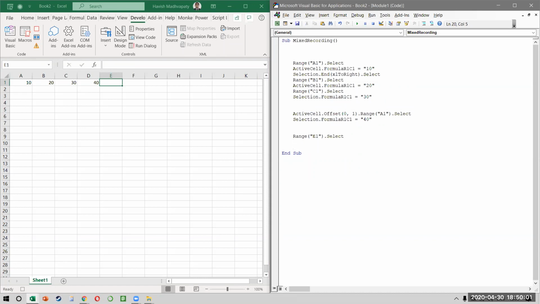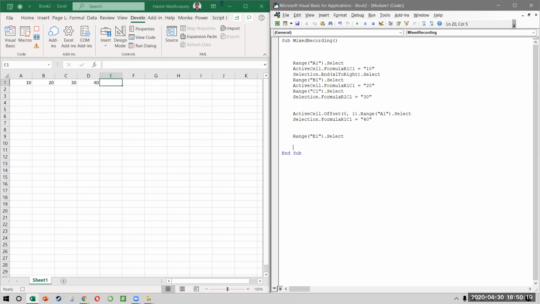99 out of 100 codes that you will be writing will be a combination. It is very rare that a code will be 100% absolute or 100% relative. A lot of people say, but how do I record a code which is both absolute and relative? Simple. You just turn the button on and off whenever you want to switch between absolute and relative recording.